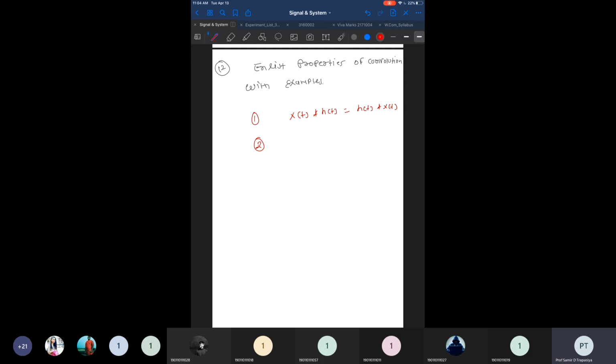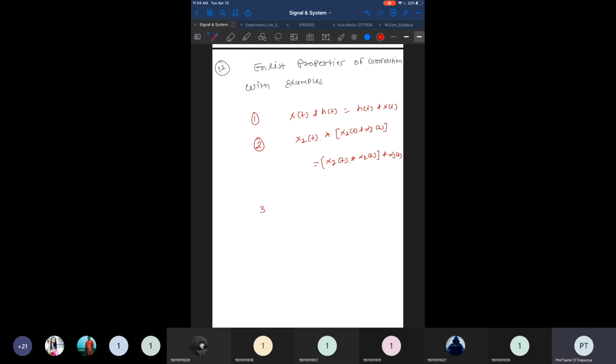The associative property tells us that x1 of t convolved with x2 of t convolved with x3 of t is equivalent to grouping them in a different way, both look the same.